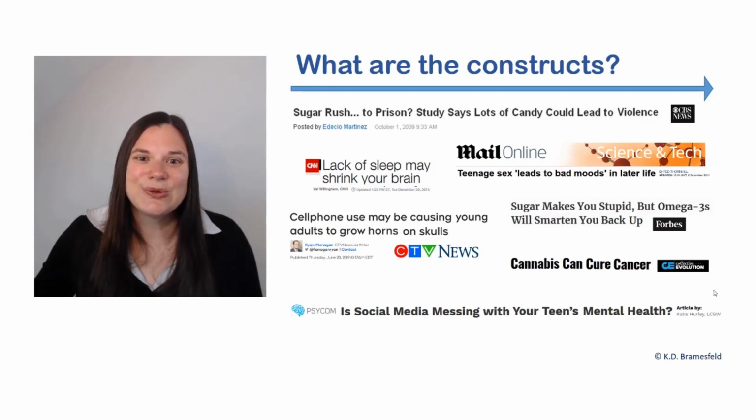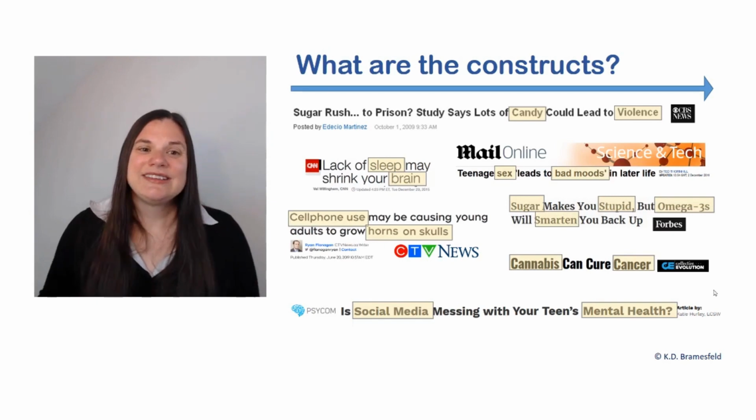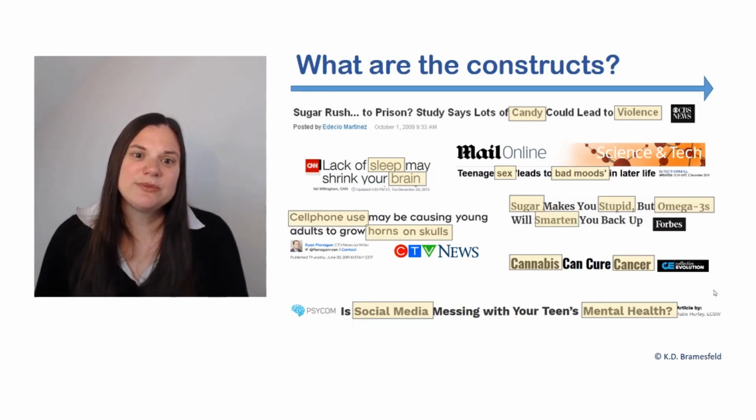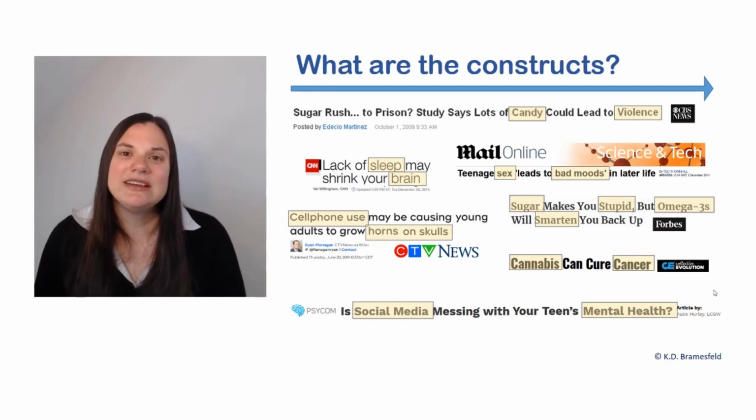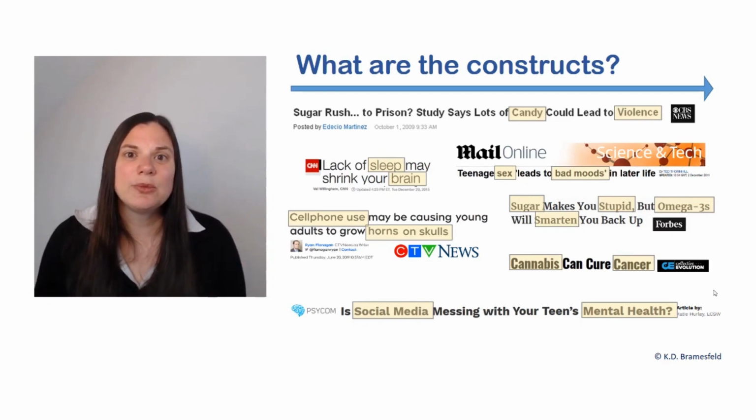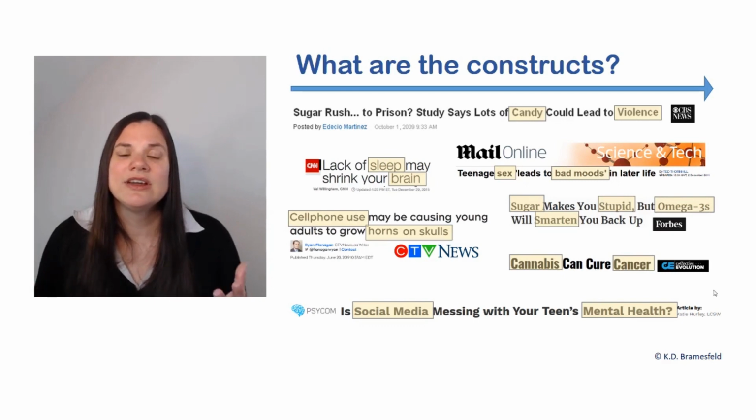Ready? Great. Okay, so here we see "Sugar Rush to Prison," "Study says lots of candy could lead to violence." If we're thinking about what type of study might be conducted in order to provide support for this claim, we would expect that the study would include some kind of measurement or manipulation of candy use, as well as some kind of measurement of the outcome of violence.